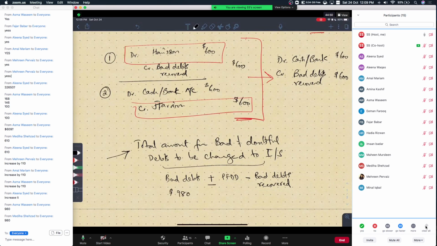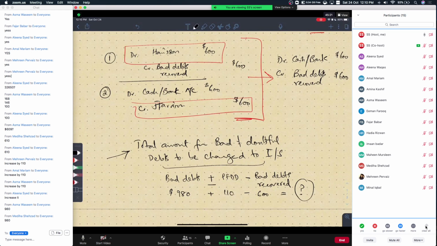Provision for doubtful debts was an expense, so that will be added, $110, and bad debts recovery $600 will be subtracted, and that is going to be the net charge in the income statement for bad and doubtful debts. Although this requirement is not mentioned in this question, I thought I would solve it right now, because that is going to save you a lot of trouble in the MCQ sheets. So 980 plus 110 minus 600, that is one value that you will show.